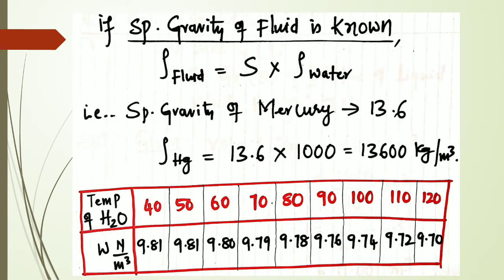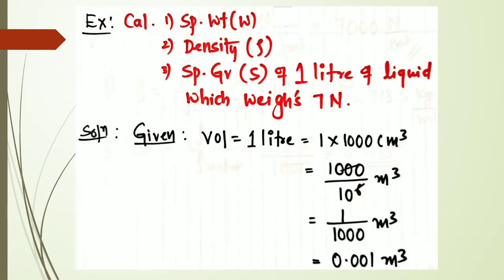Fine. So after knowing the four definitions, one is what you mean by density, what you mean by specific weight or weight density, what you mean by specific volume, and what you mean by specific gravity, let us solve a small example in order to calculate how exactly we can work with the properties of fluid. First problem: calculate the specific weight, density, and specific gravity of 1 liter of liquid which weighs 7 Newton.